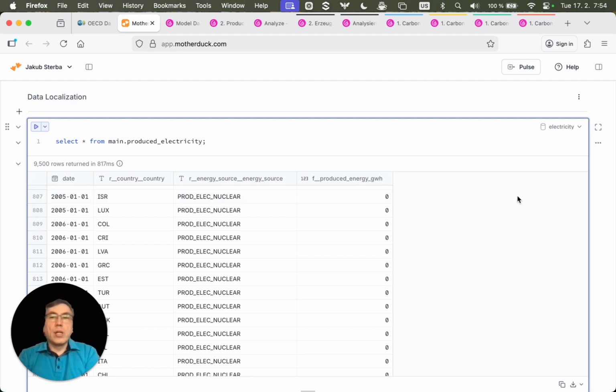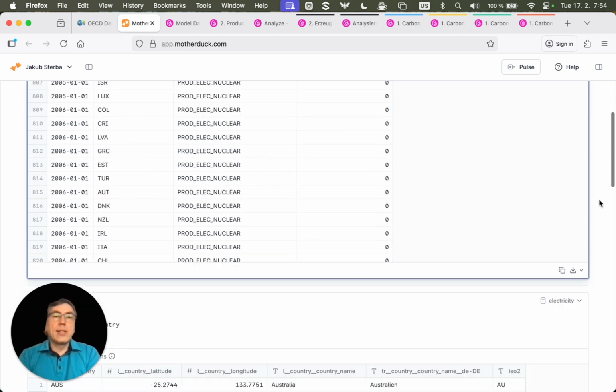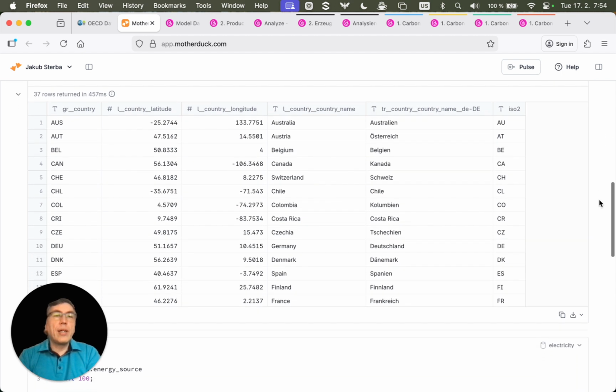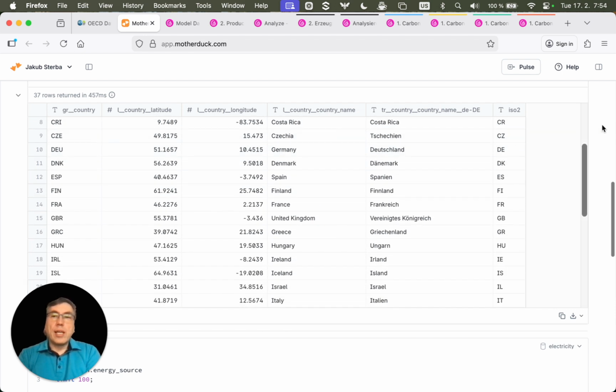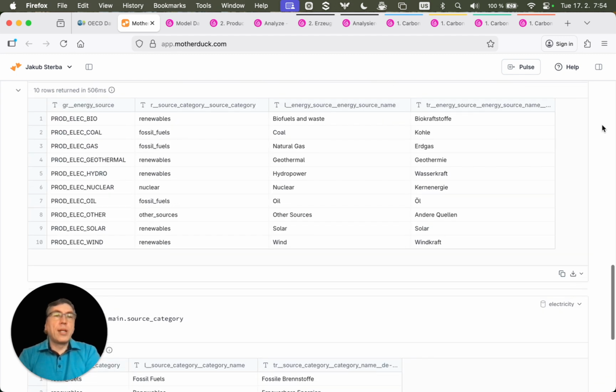So not the actual texts that are displayed in the UI. And I am using dimension table to map these codes to texts in different languages, and for each language I have separate table column. The same is used also for other dimension tables like energy source, where some code is again translated to two different languages.